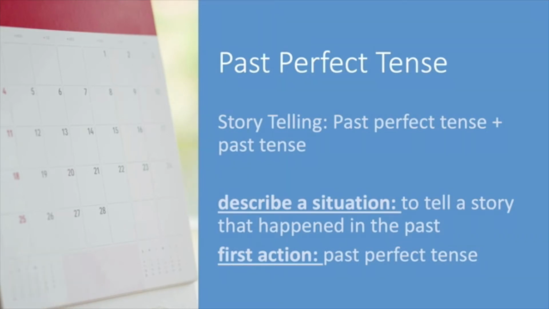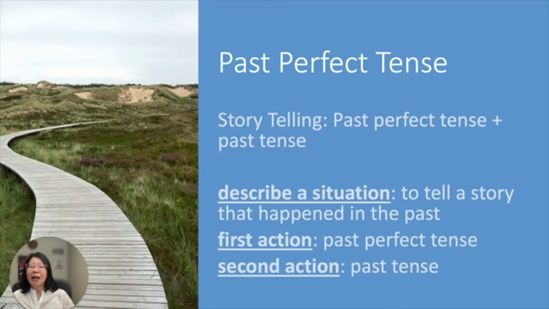Usually when we describe a situation or an event, there are a lot of time couple verbs or more than one verbs that are involved. So how do we do this? Well, the first action that happened, we will use past perfect tense. And then the second action, we will use past tense.